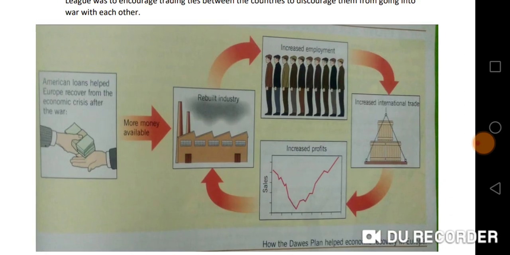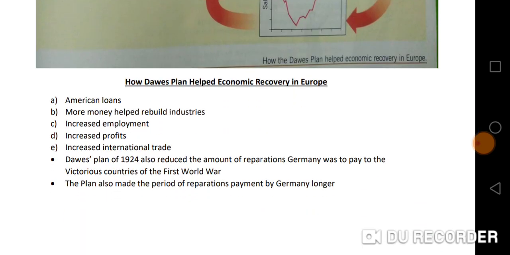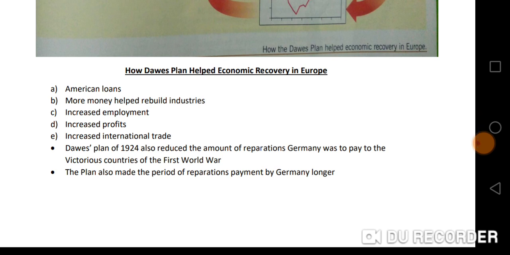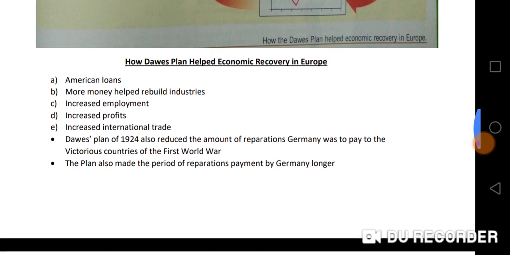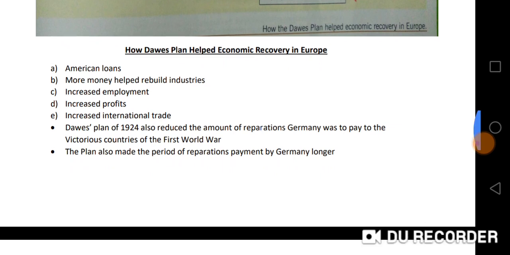I hope we've all had enough time to go through it. You can always refer to it after this. And so right after that, it's just a basic summary of the diagram, how the Dawes Plan helped economic recovery in Europe. So we see that American loans were being given to European countries, and the fact that they had more money helped them to rebuild their industries, which led to an increase in employment and an increase in profits. And these also led to an increase in international trade.